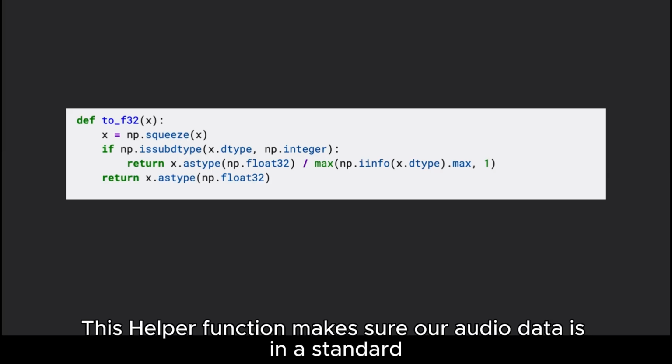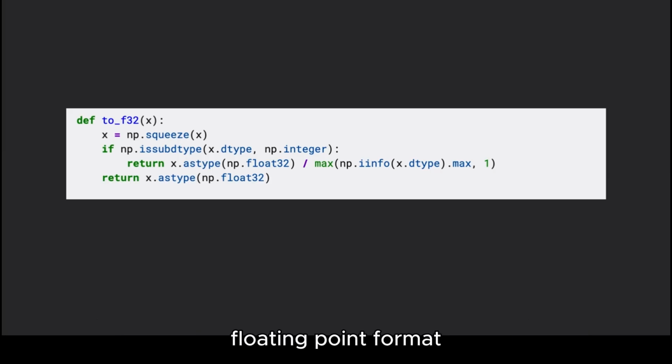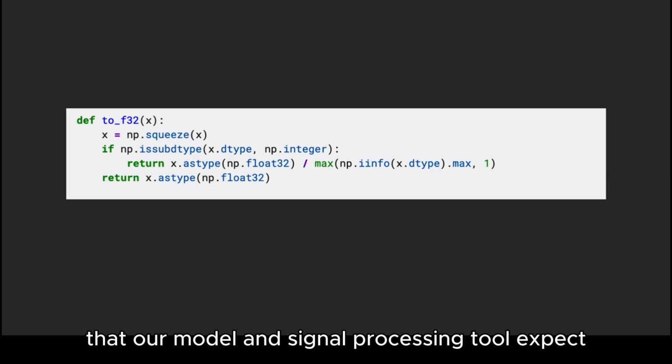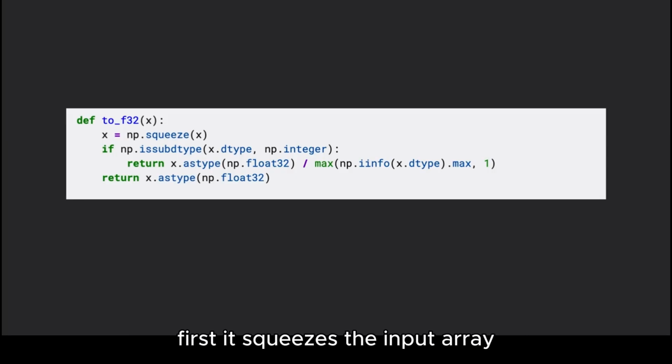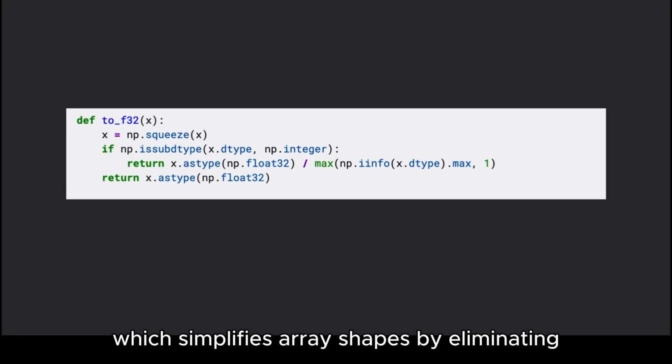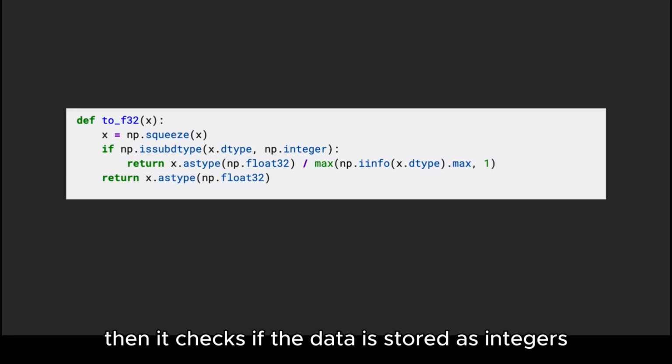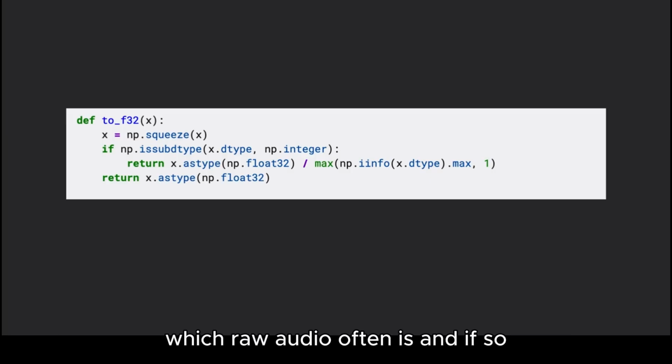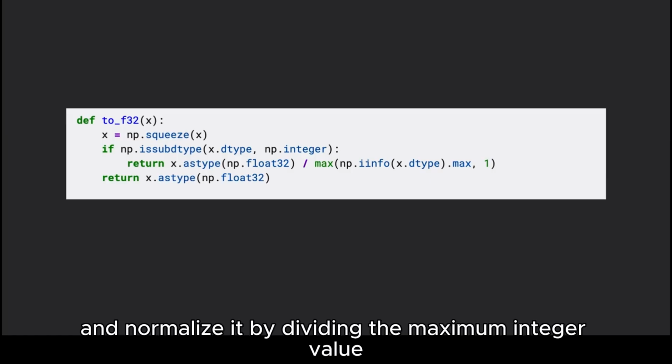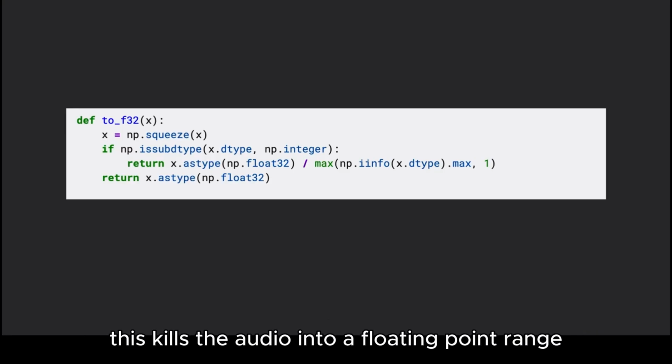This helper function makes sure our audio data is in a standard floating point format that our model and signal processing tools expect. First, it squeezes the input array to remove any unnecessary dimensions using np.squeeze, which simplifies array shapes by eliminating axes of length 1. Then it checks if the data is stored as integers, which raw audio often is, and if so, it converts it to float32 and normalizes it by dividing by the maximum integer value. This scales the audio into a floating point range that is easier and more stable.